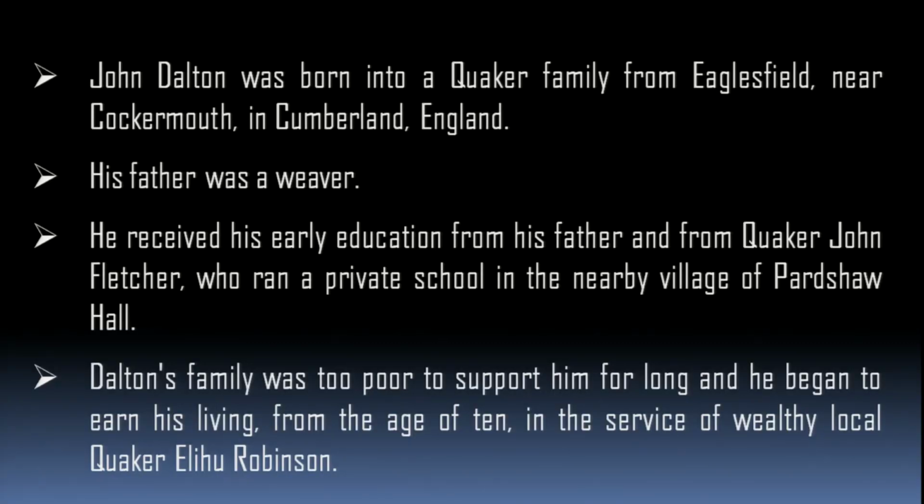John Dalton was born into a Quaker family from Eaglesfield near Cockermouth in Cumberland, England. His father was a weaver. He received his early education from his father and from Quaker John Fletcher, who ran a private school in a nearby village of Partshaw Hall. Dalton's family was too poor to support him for long, and he began to earn his living from the age of 10 in the service of wealthy local Quaker Elihu Robinson.